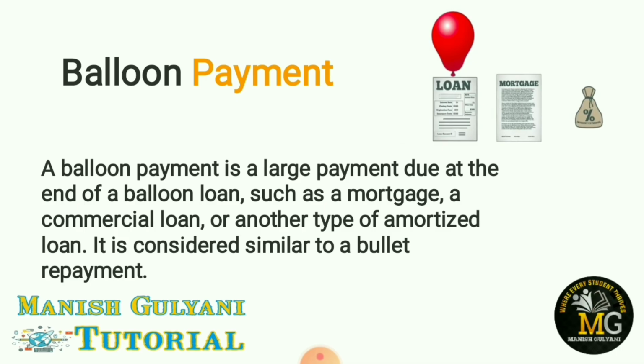When a person gets some concession on the principal amount as well as the interest amount, so the last installment including principal plus interest, but with some concession, the last installment is known as balloon payment. Now he has to pay 3000 rather than 3300, so he is getting a 300 concession. So the last installment is known as balloon payment. Clear?